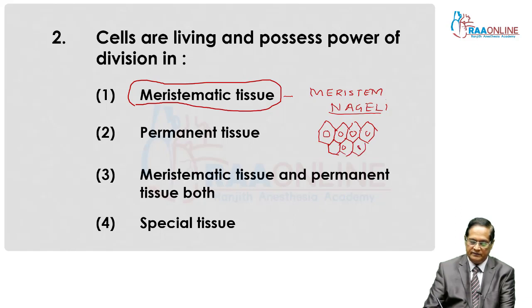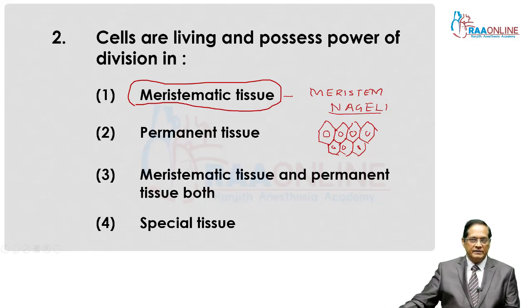They have a distinct and prominent nucleus. The key property is that cells possess power of division and remain in the state of division, so their role is to contribute in growth only.